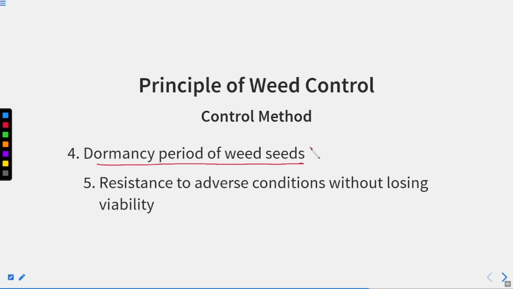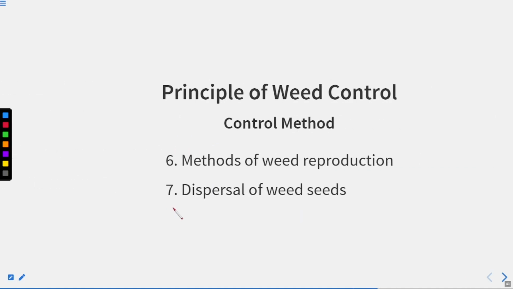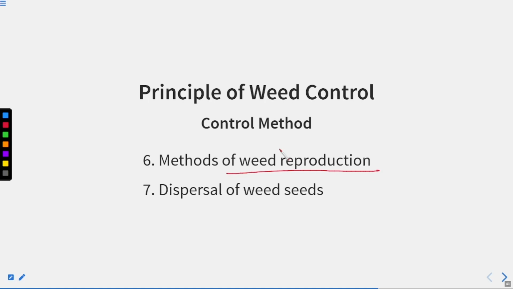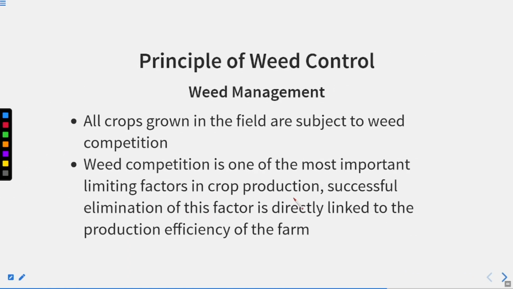Dormancy period of the weed seed. What is the dormancy period? At which season or which time the seeds of the weeds are dormant. Resistance to adverse conditions without losing viability. Method of weed reproduction, how the weeds are going to reproduce, by what methods, and what are the dispersal agencies that weed seeds are using, right? So all these things are very, very important to know about weed control.